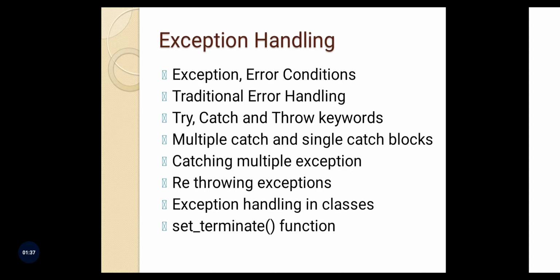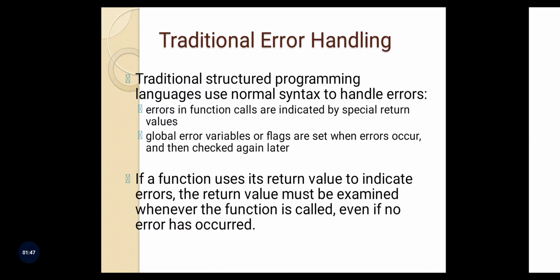Don't worry about all these right now, because once we understand what exceptions and errors are, these things are going to get more clear. Right, then, let's start looking at what exactly is an exception and an error, and how traditional error handling was done. When I mean traditional error handling, we are talking about those programming languages which use the structured programming style.